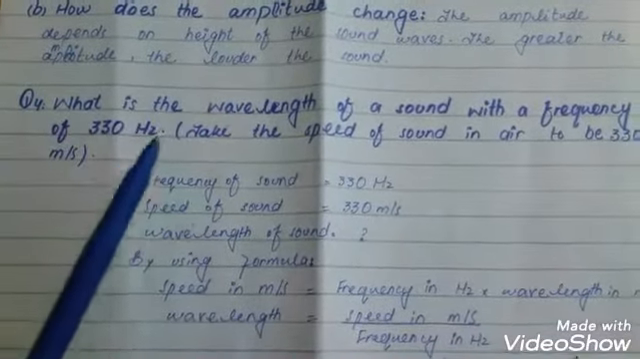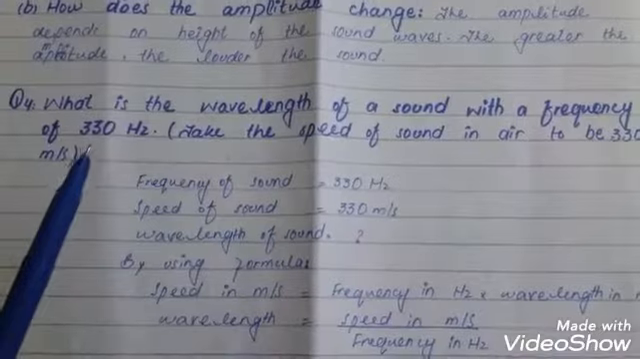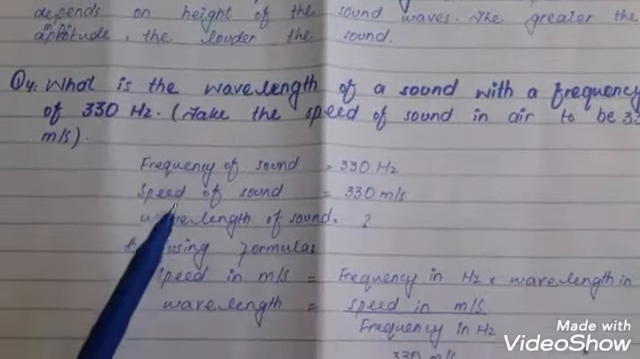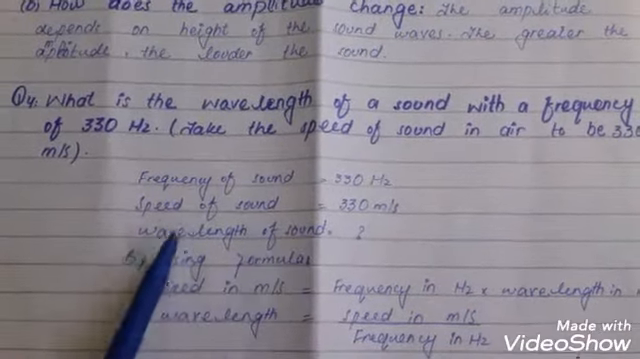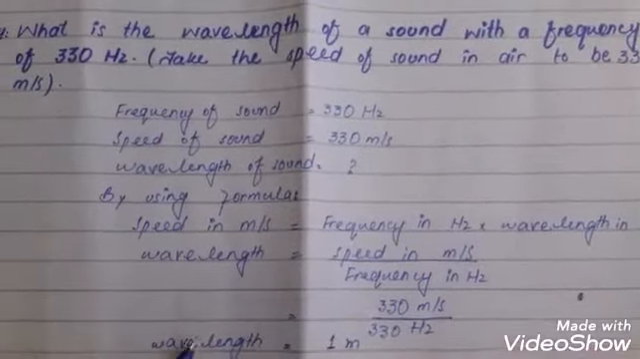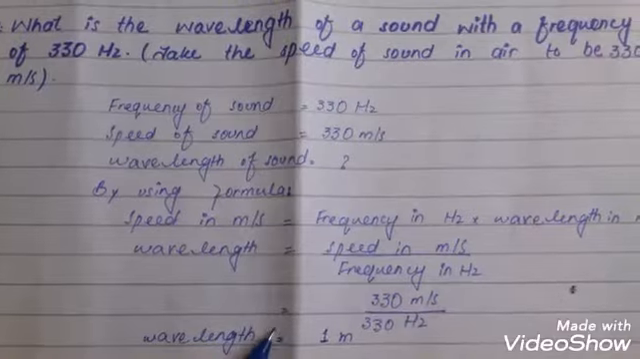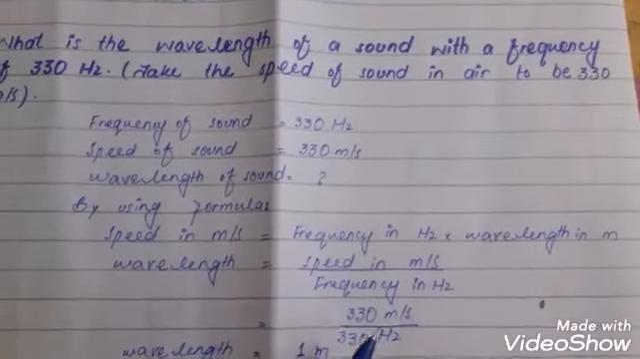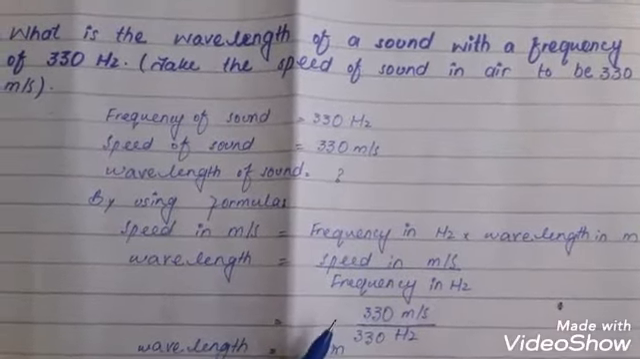Fourth question, what is the wavelength of sound with the frequency of 330 hertz? Frequency of a sound 330 hertz, speed of a sound 330 meters per second. By using the formula we can find the wavelength in meters. You can see here the calculations.